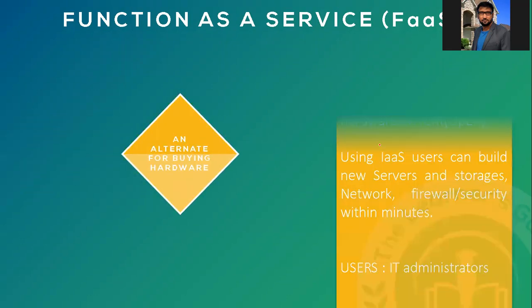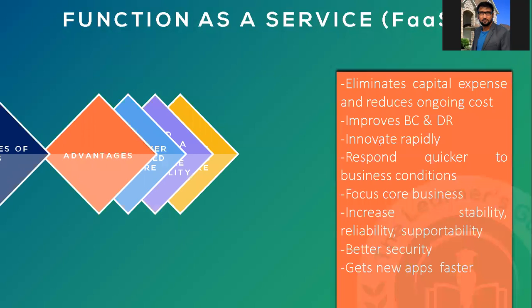You need not write complete code. You don't need a full-blown operating system. Whatever you require, you take only that. Example, on your mobile there are a lot of applications. If you want to make calls only, you write code for calling only. That is what function as a service is. This slide is not updated, so I'm skipping this.